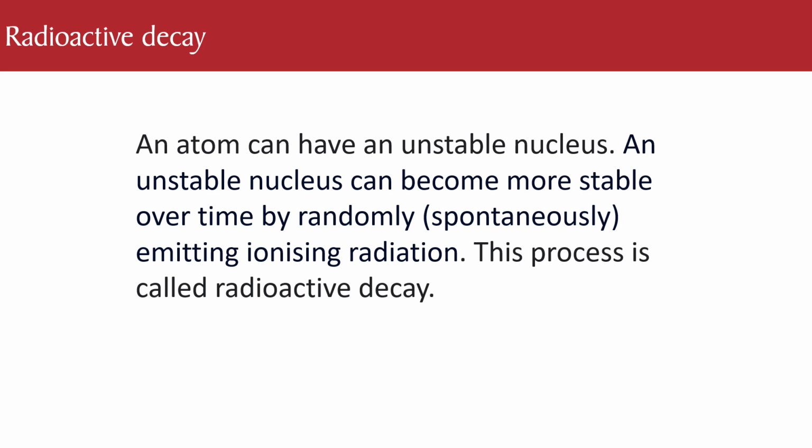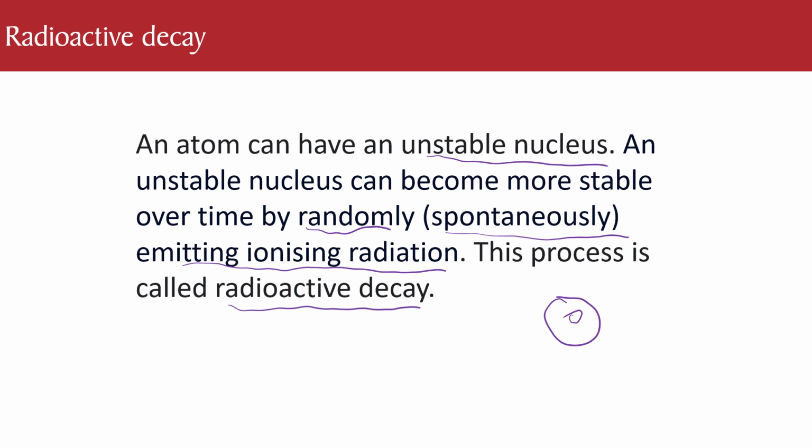Now, radioactive decay. So what you'll have is you'll have a particle. And what it'll do at some point, if it's a radioactive substance, it'll just decay, which means break down. So it'll have an unstable nucleus, in the middle there. At some point, it will randomly, spontaneously emit the radiation that we've talked about, and that process is called radioactive decay. But the fact that it is random is the most important thing, in that we don't know when the radioactive decay is going to happen.